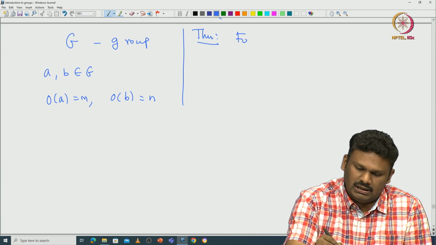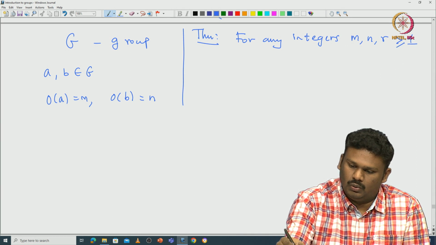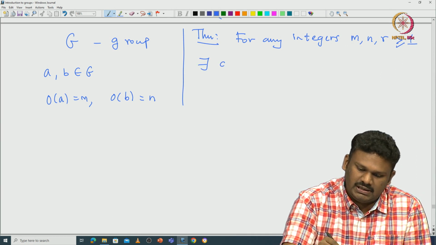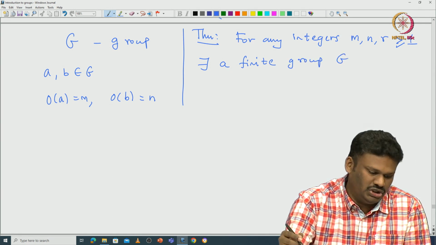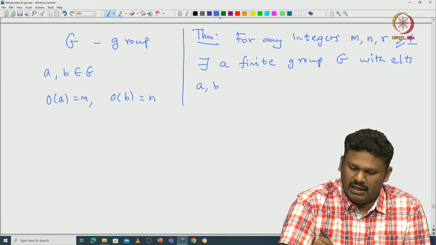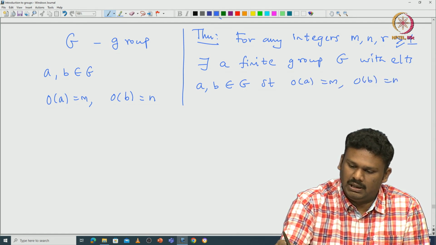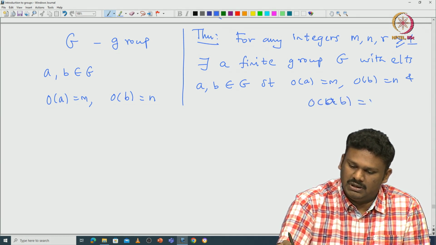So, for any integers m, n, r which are greater than or equal to 1, there exists a finite group G with elements A, B in G such that the order of A is m, the order of B is n, and the order of AB is just r.